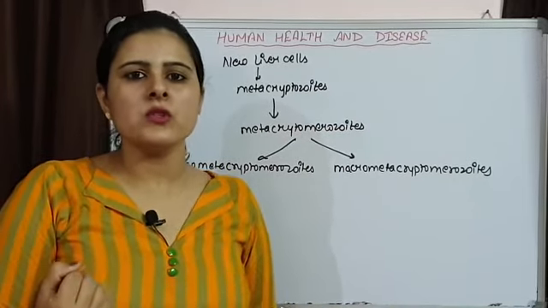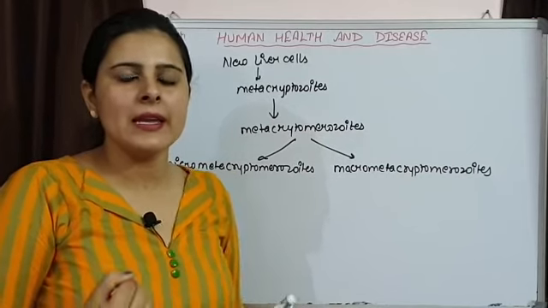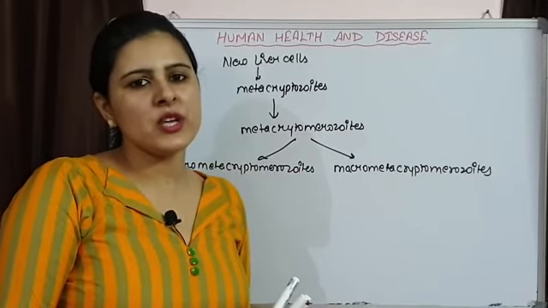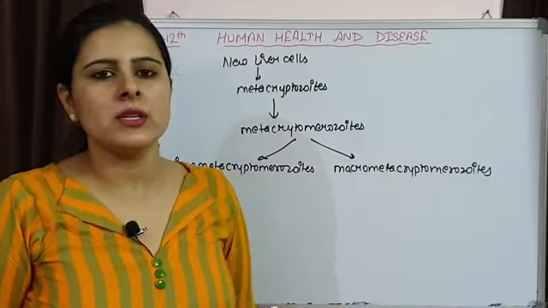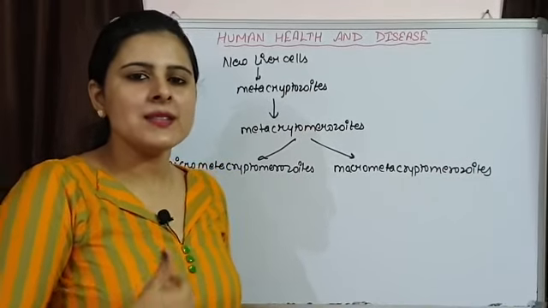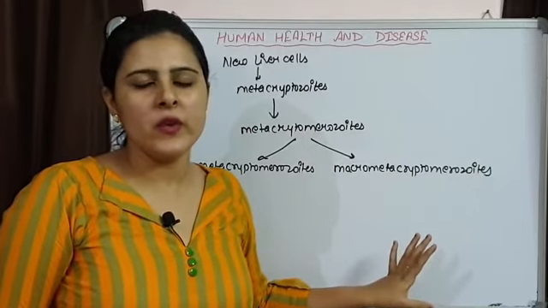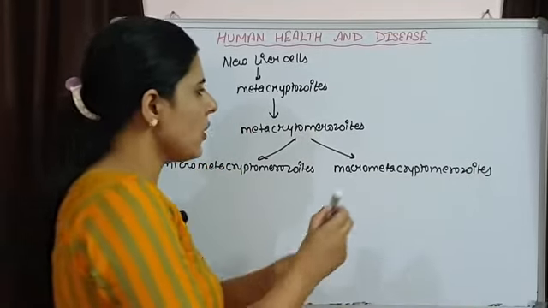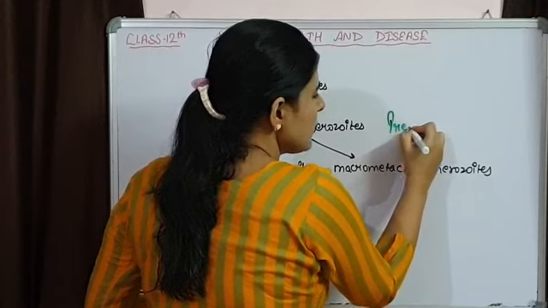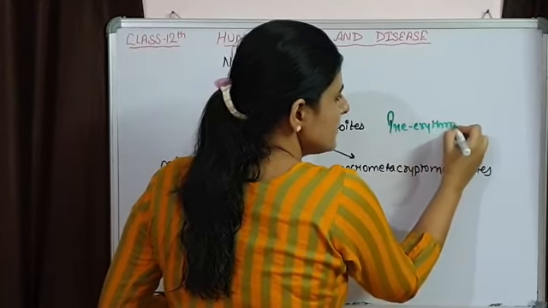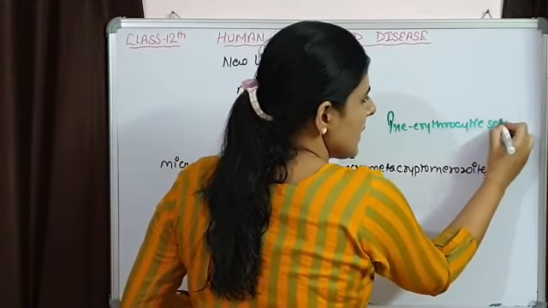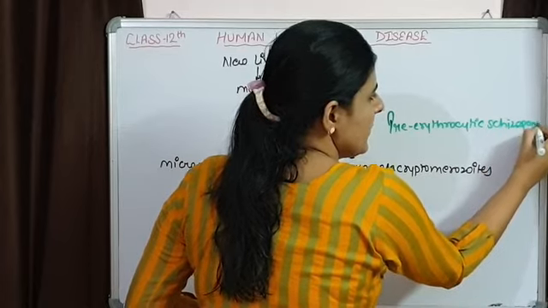Exoerythrocytic schizogony is also divided into two phases, that is pre-erythrocytic schizogony and post-erythrocytic schizogony. We are saying pre because here RBCs are still not invaded. That's why this is all about the pre-erythrocytic schizogony.